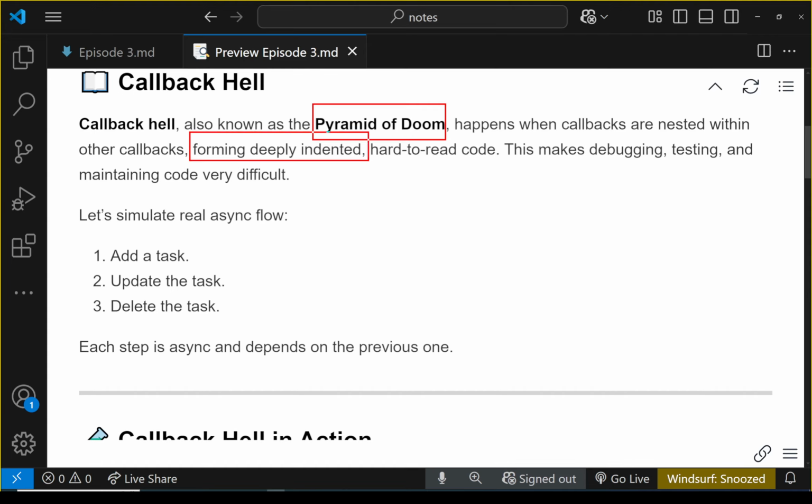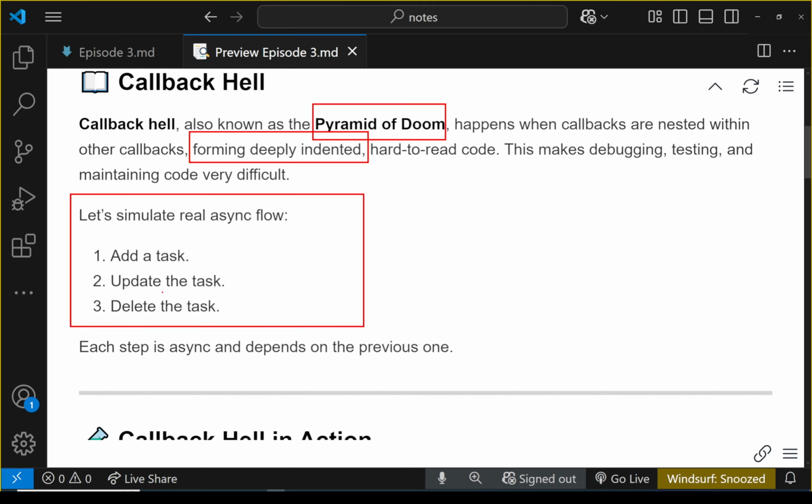So this makes your code highly indented. So it creates multiple levels of indentation. It increases the cyclomatic complexity of your code, and it makes your code hard to maintain, hard to read. It is not good. So this makes debugging, testing, and maintaining code very difficult. We're going to simulate this scenario.